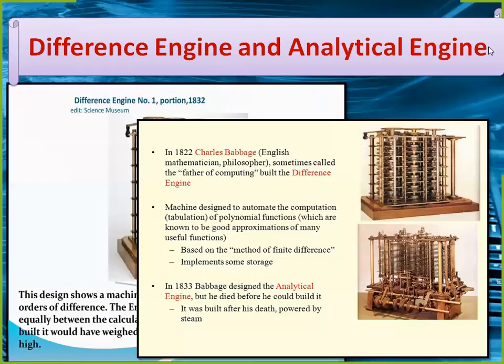So dear students, in 1822, Charles Babbage, English mathematician, philosopher, sometimes called the father of computing, built the difference engine. This is the brief summary of the difference engine. You can view it on your screen. It was a machine designed to automate the computation and tabulation of polynomial functions, which are known to be good approximations of many useful functions, based on the method of finite differences, with some storage.